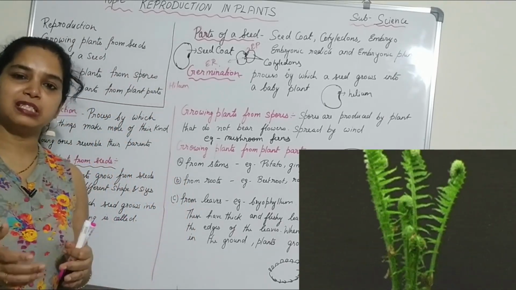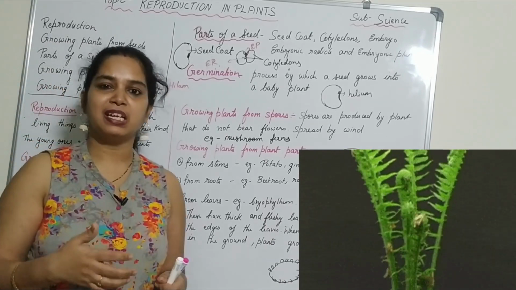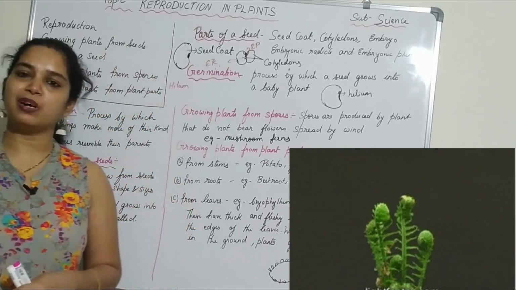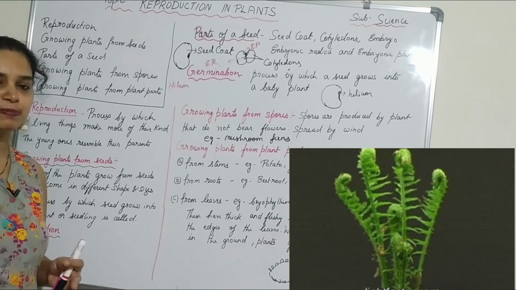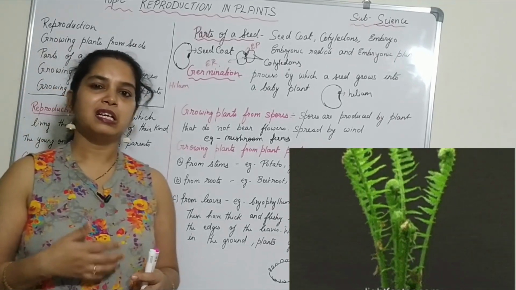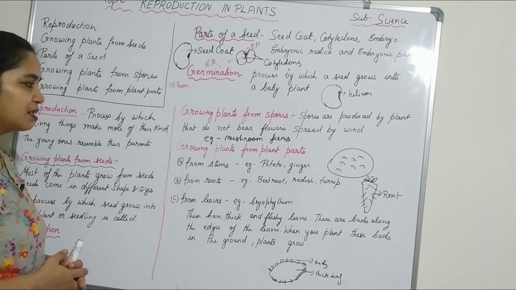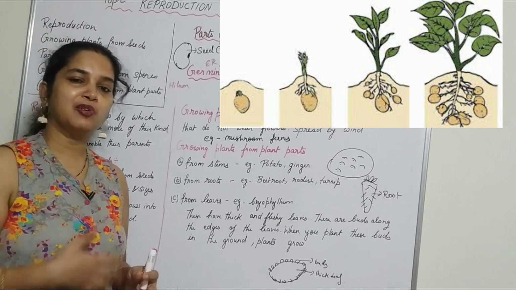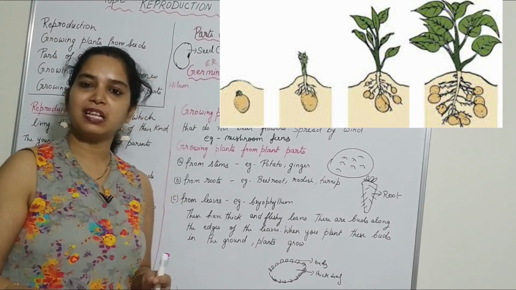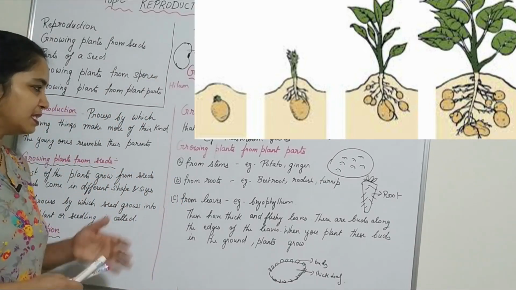The spores are generally dispersed by wind. They are carried from one place to another by the wind, and when they get favorable conditions, they grow into a seedling or a small plant. Some plants have other parts to grow from. They grow from the roots, they grow from the leaves, and they also grow from the stem. So let's read about that.